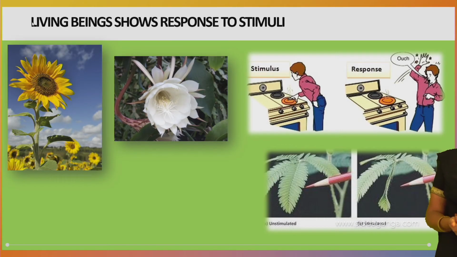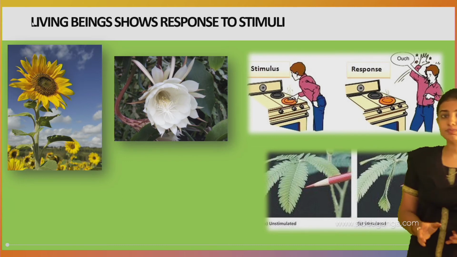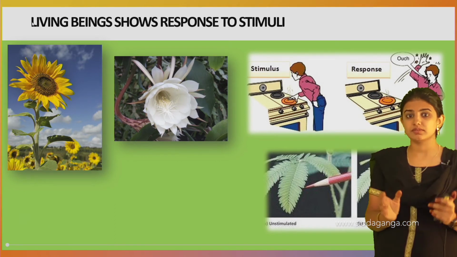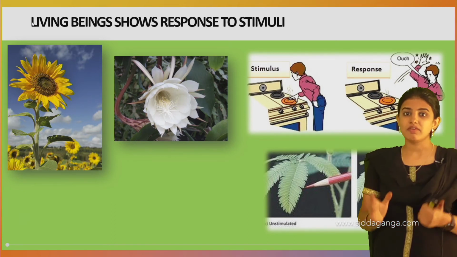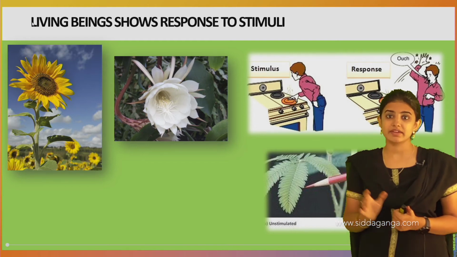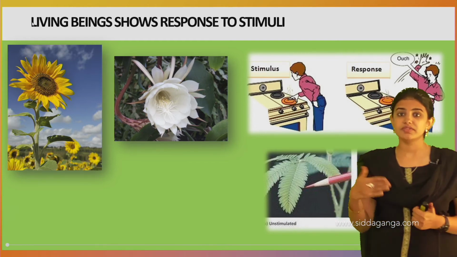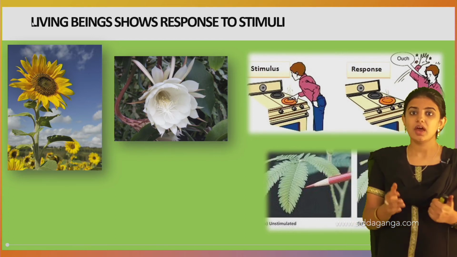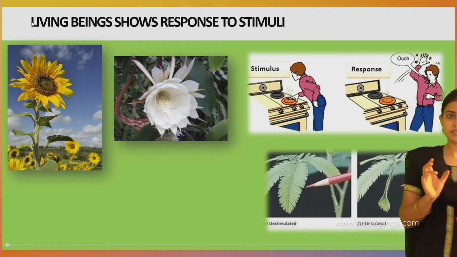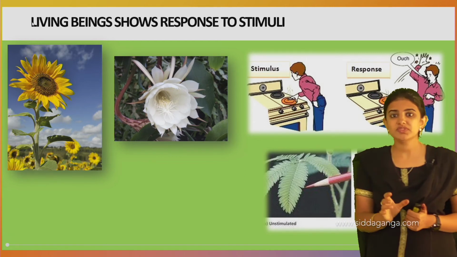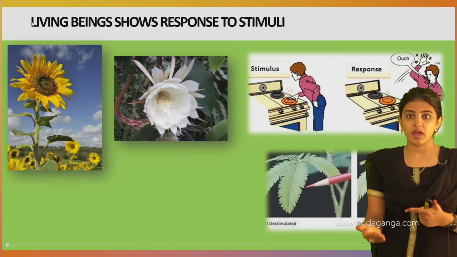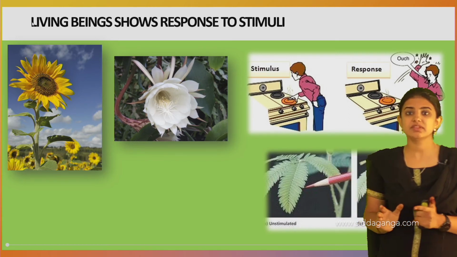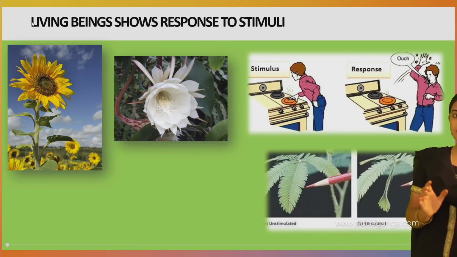Next one is that living beings show response to stimuli. See, a change in the environment of an organism is called a stimulus, and the reaction of the organism to the stimulus is called a response. See, did you understand the difference between stimulus and response? Response is the action of an organism according to the stimulus, and stimulus is nothing but the change in the environment.